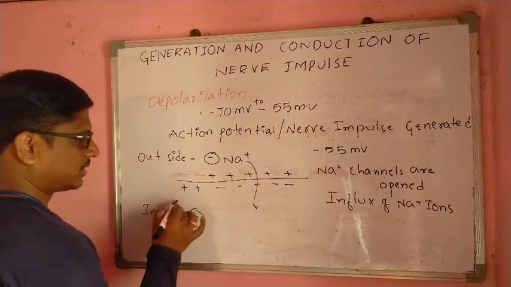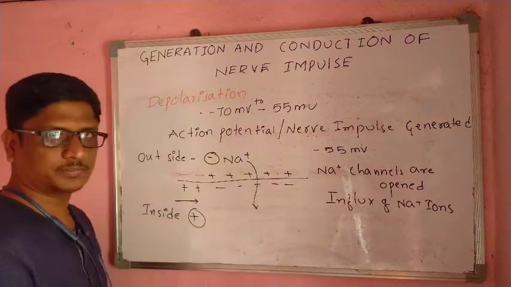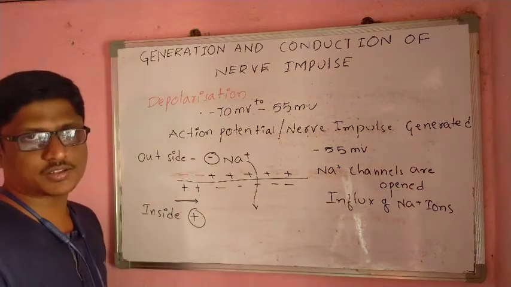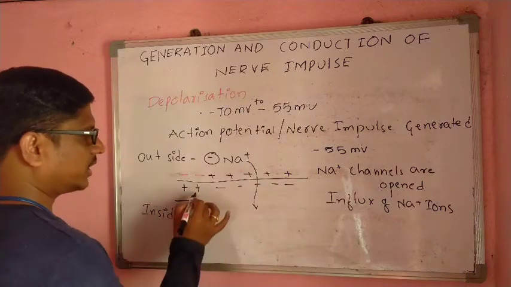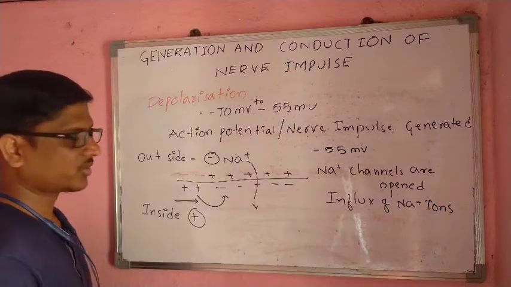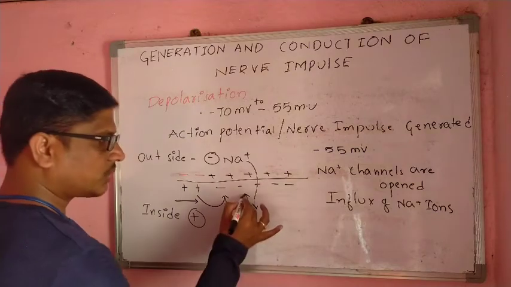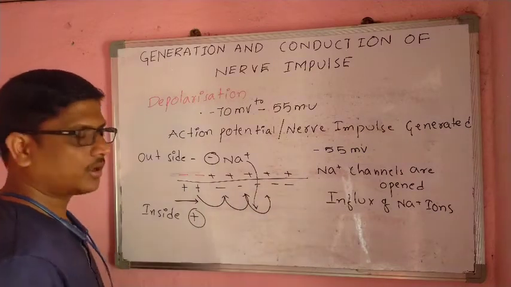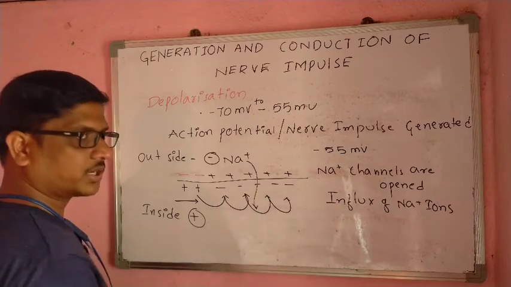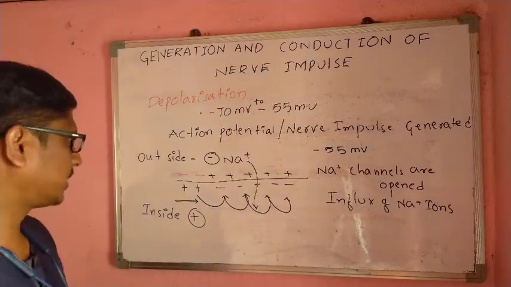So the action potential is generated at one point, then depolarization occurs, and immediately these charges move to the next point, and again to the next point, moving from one point to another.